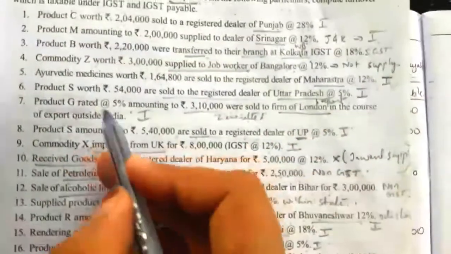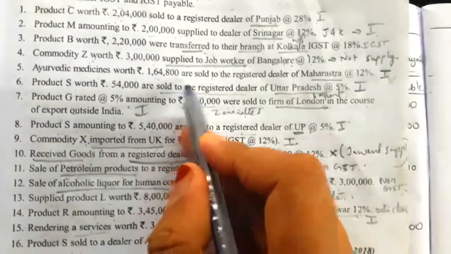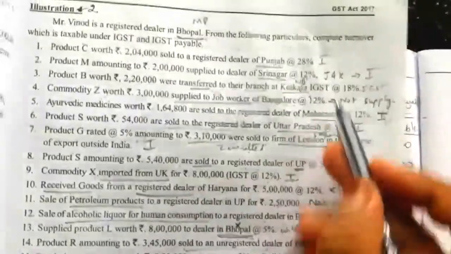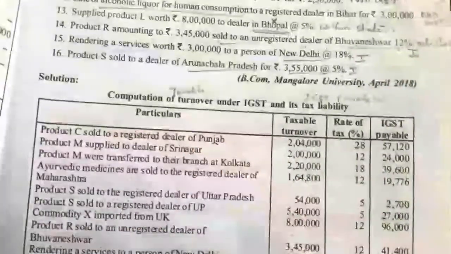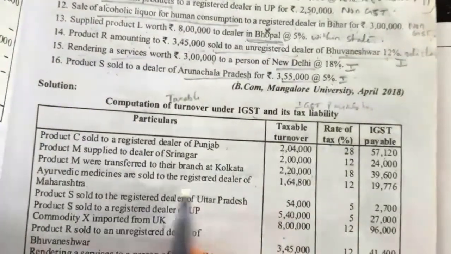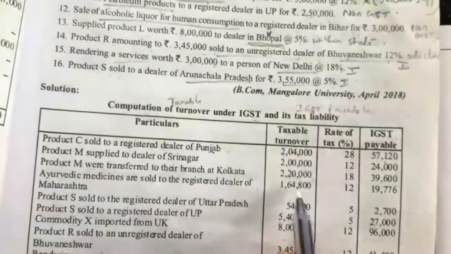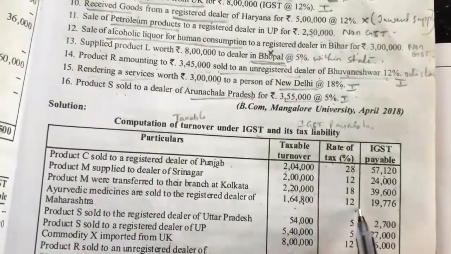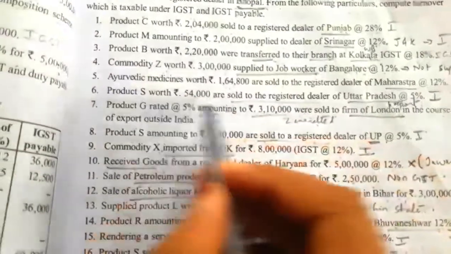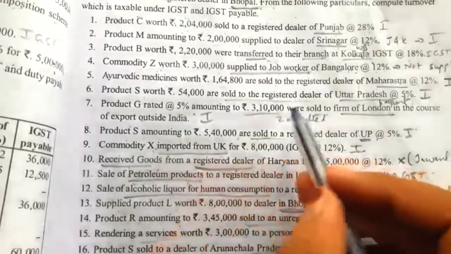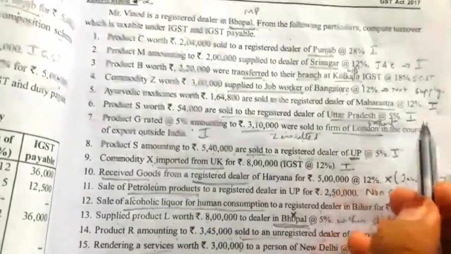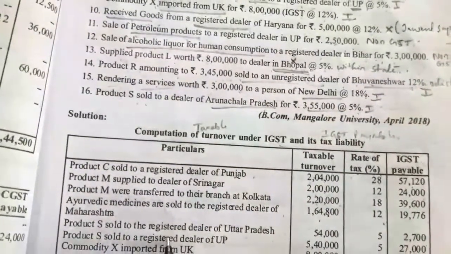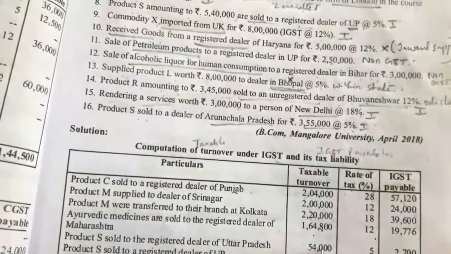So next one, Ayurvedic medicine rupees 1,64,800 sold to a registered dealer of Maharashtra. So Maharashtra, IGST will be levied. Value is 1,64,800. Tax rate is 12%. So 1,64,800 into 12% is equal to 19,776. Next, product S worth 54,000 sold to a registered dealer of Uttar Pradesh. So IGST will be levied. Value is 54,000 into 5% is equal to 2,700.